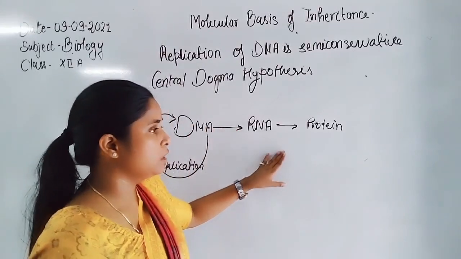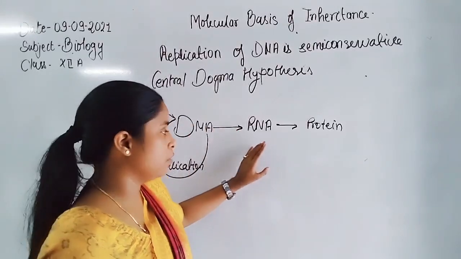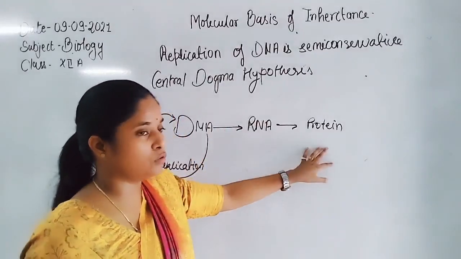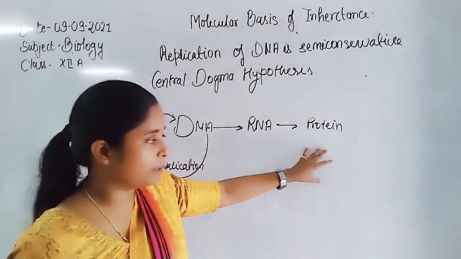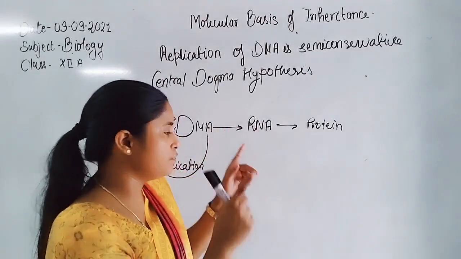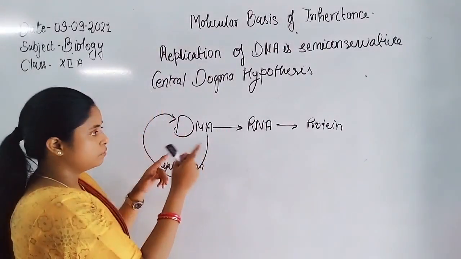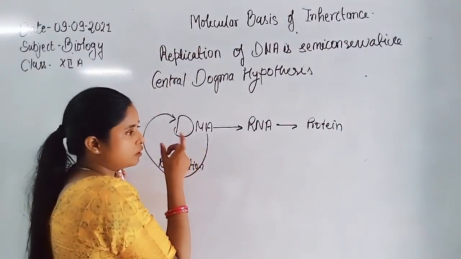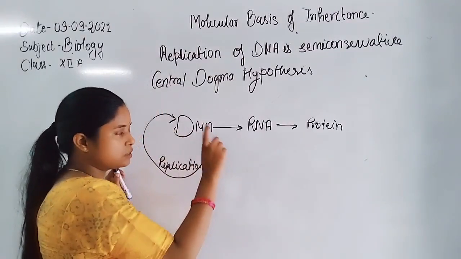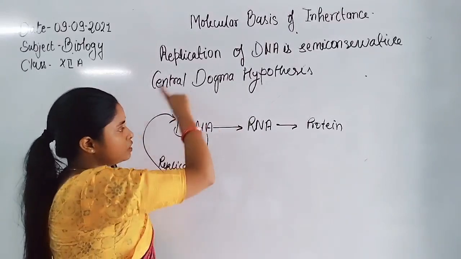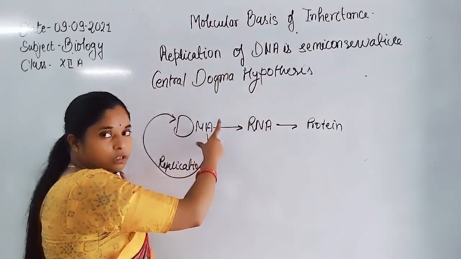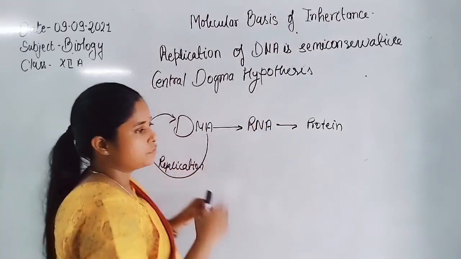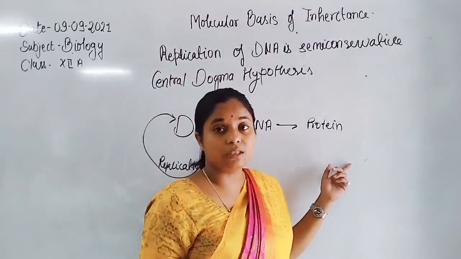If we want to synthesize growth hormone, the genes for growth hormone present on the DNA are copied onto mRNA, and that mRNA is transferred into the cytoplasm where protein synthesis takes place.